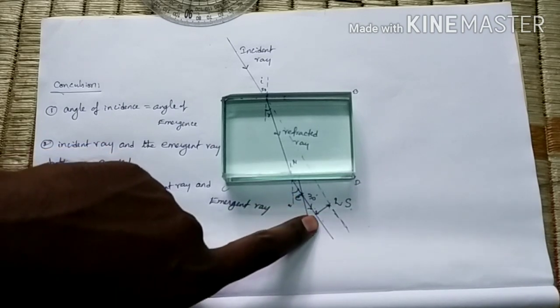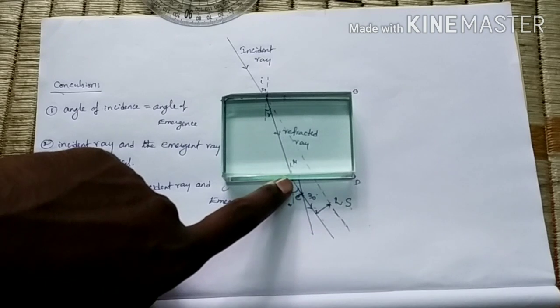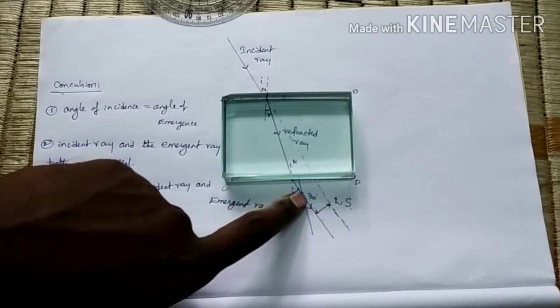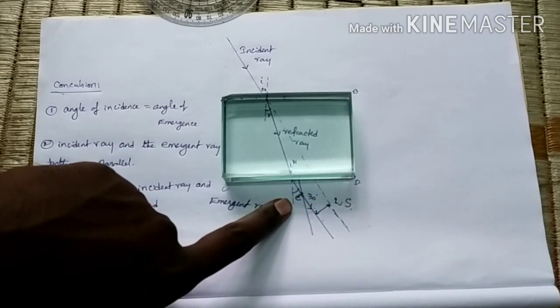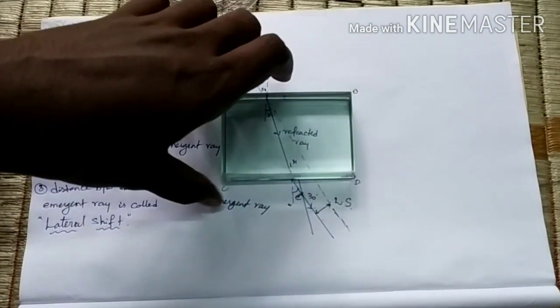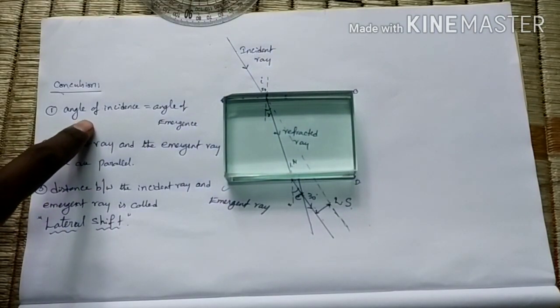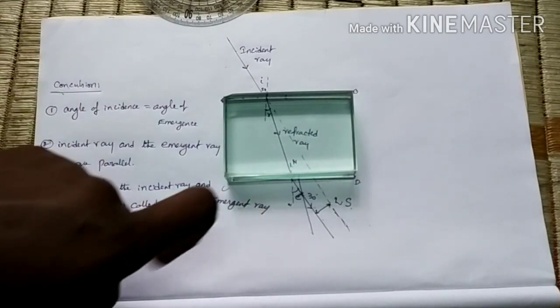We get an emergent ray at the other side. The ray which comes out from the glass slab, that we call the emergent ray, and the angle between the normal and the emergent ray is called the angle of emergence. And what is the conclusion here? From this activity, we learned the angle of incidence is equal to the angle of emergence.